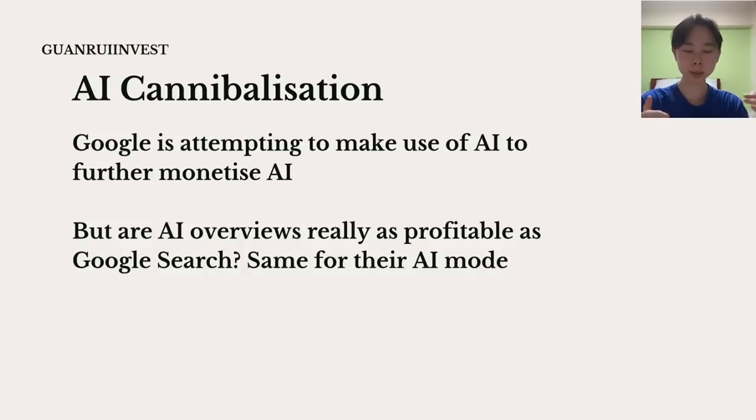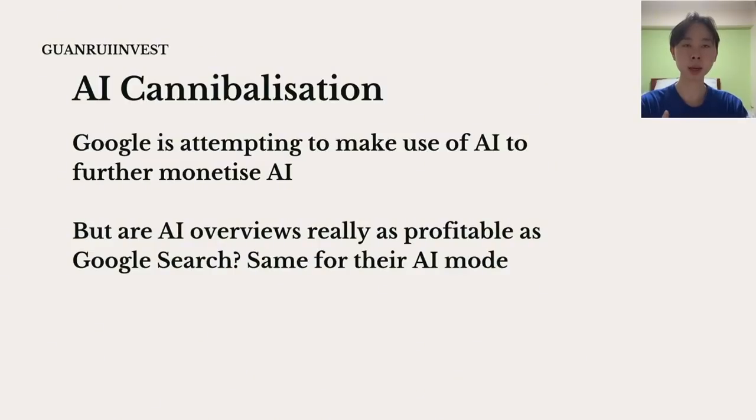So Google is clearly attempting to use AI to further monetize its Google search as well as its AI offerings. But the problem here is, are AI overviews really as profitable as Google search? Same for the AI mode that they're launching soon. And so Sundar Pichai said previously, for the example of TikTok and short form video ads in YouTube, at the start, YouTube Shorts weren't very profitable, but as soon as they improved on it, it became more and more profitable over time. So his argument is that AI overviews now, although they might not be as profitable as your actual search, could be profitable in the future as well. It probably will be, and that is the argument he's trying to make.